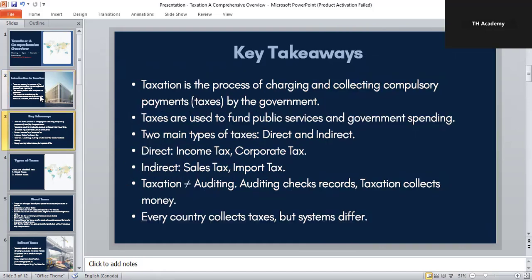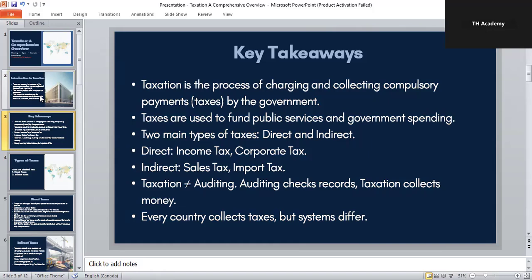So, now let's discuss the key takeaways. Now, let's look at the key ideas behind taxation. Taxation means compulsory payments that every eligible person or company must pay to the government. You can't choose whether to pay tax. It's a legal responsibility. The government uses this money to fund things like education, healthcare, defense, transportation, and public welfare programs.